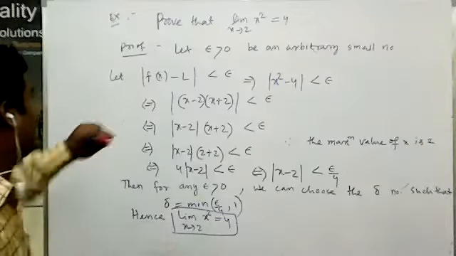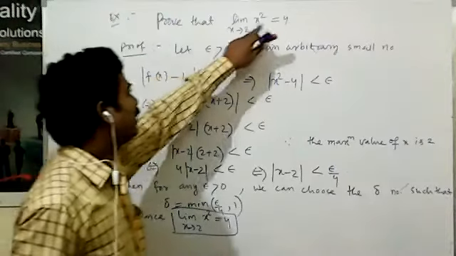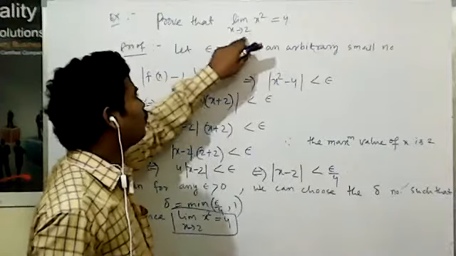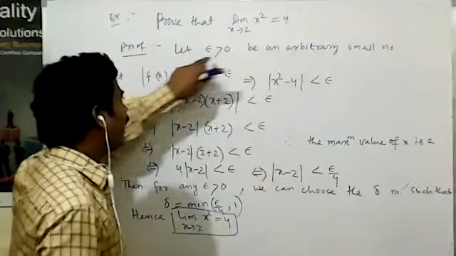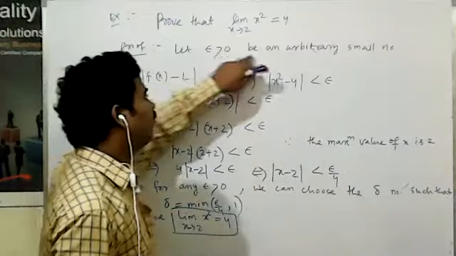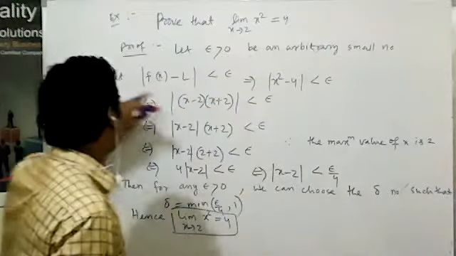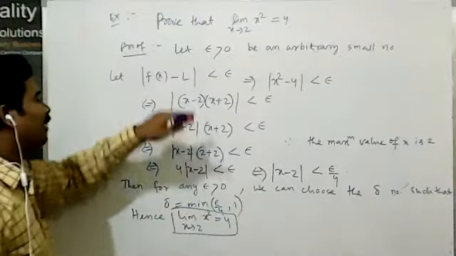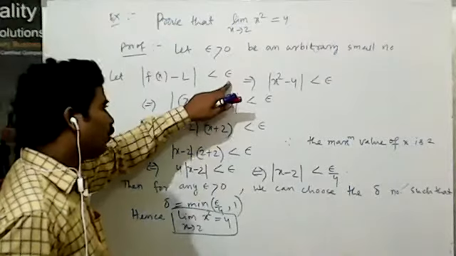Here, take another example. Prove that the limit of x square as x tends to 2 is equal to 4. Let epsilon be greater than 0, an arbitrary small number. Let the magnitude of f(x) minus L be less than epsilon.